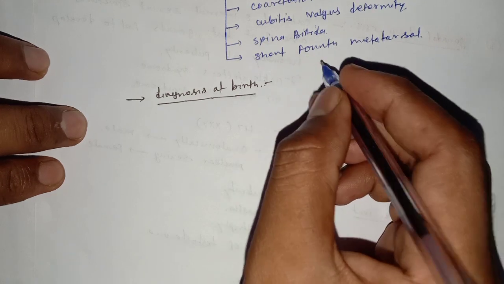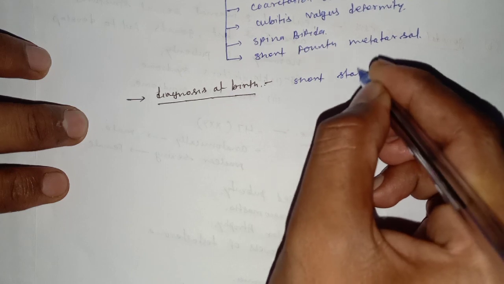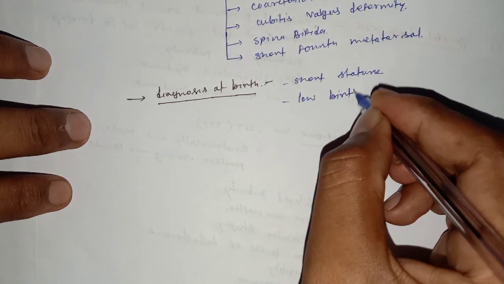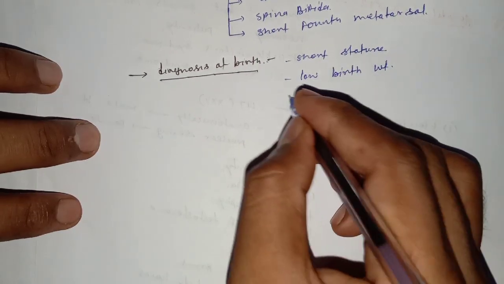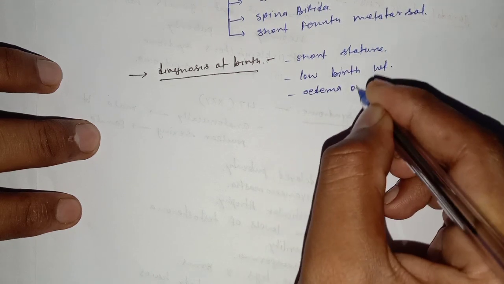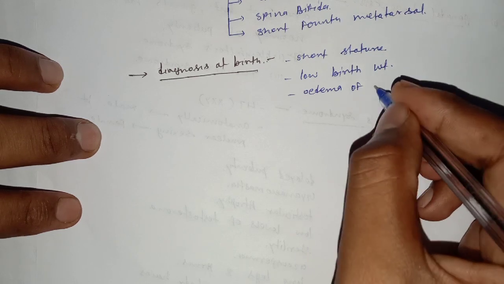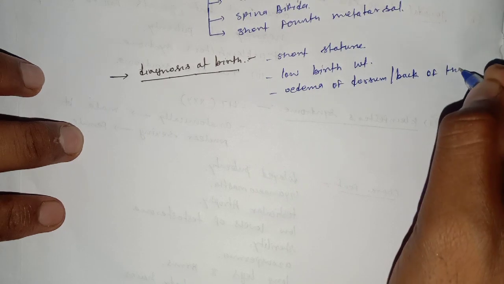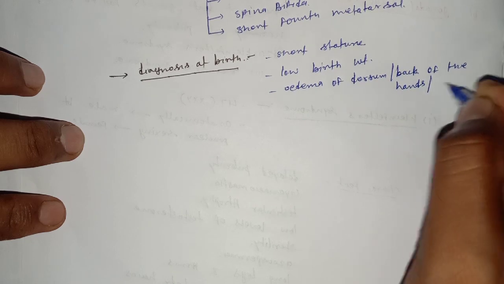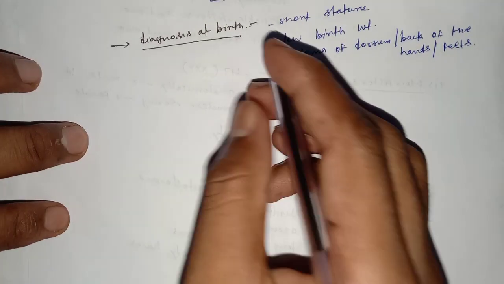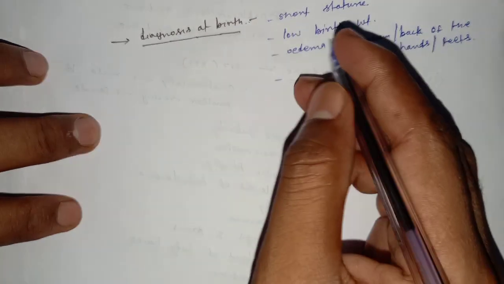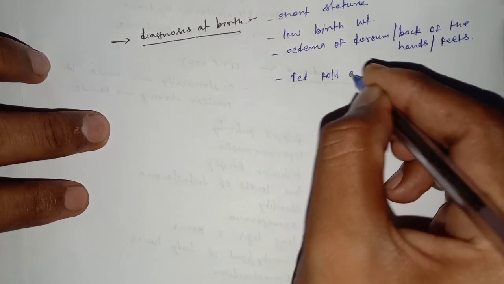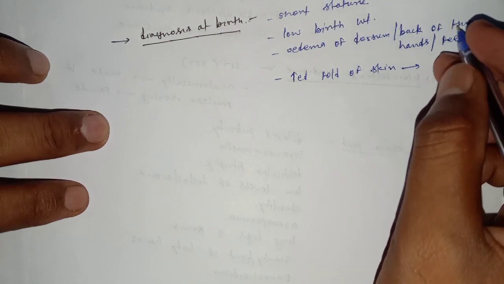There is the presence of short stature, short height, low birth weight, and edema of the dorsum or back of the hands and feet, and there is an increased fold of skin at the back of the neck.